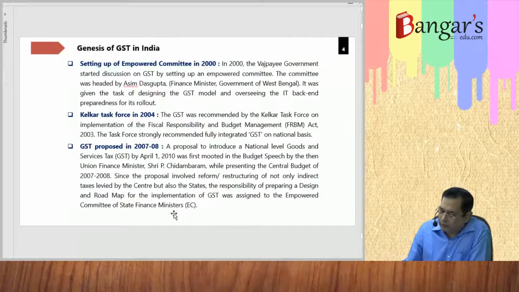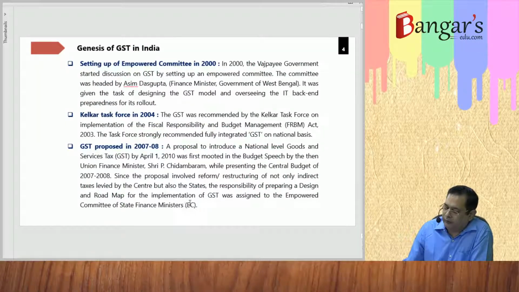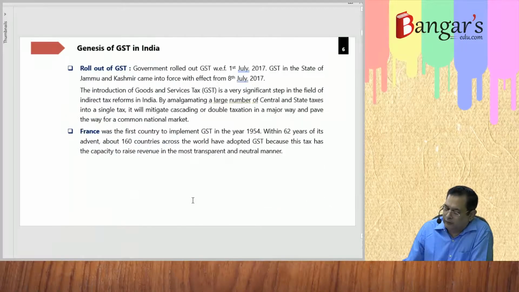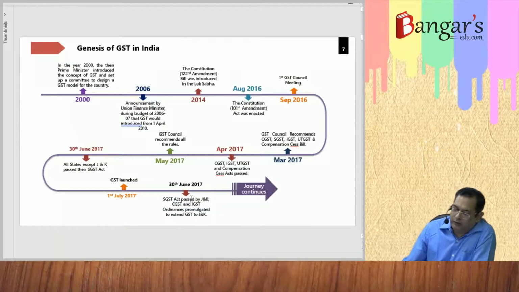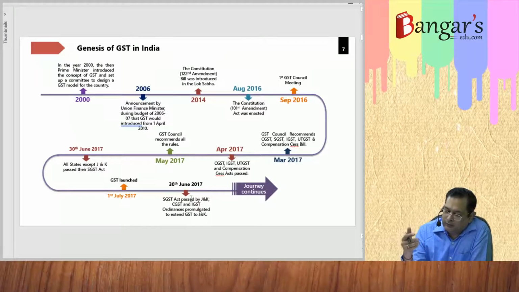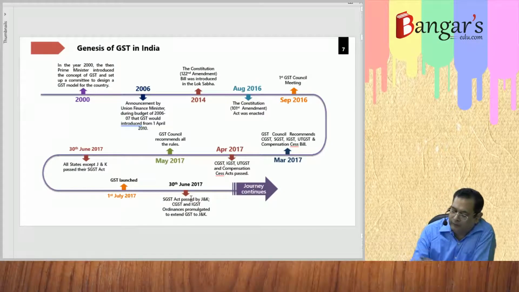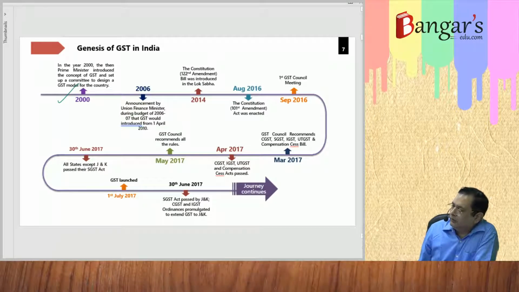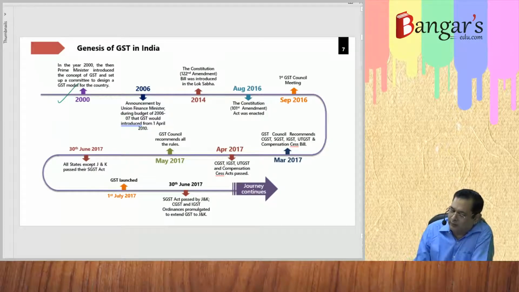Now, what is basically the genesis of GST in India? So, first of all, how did GST come? In the year 2000, the then Prime Minister introduced the concept of GST and set up a committee to design a GST model for the country. So in 2000, initially, the idea of GST, goods and services tax, came into the minds of, particularly, Atal Bihari Vajpayee, who was the Prime Minister at that time.